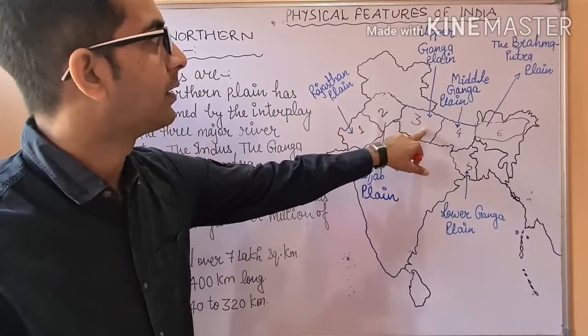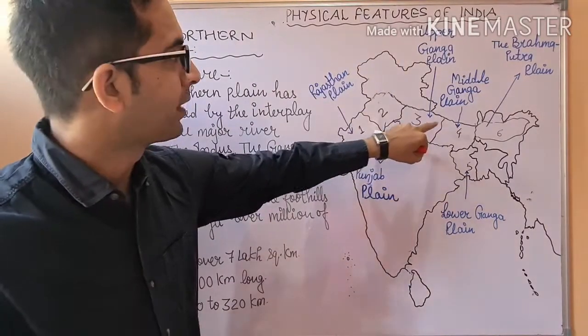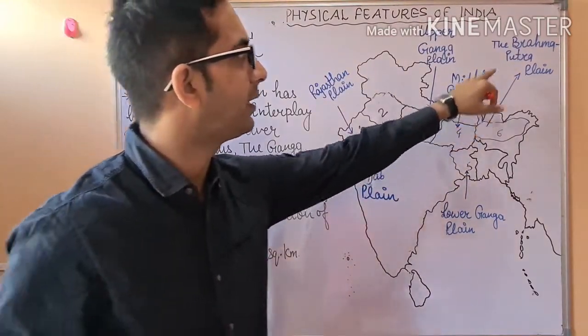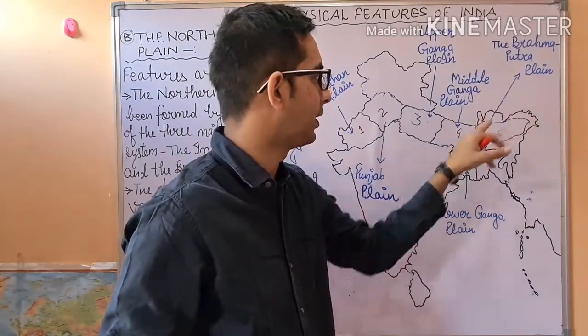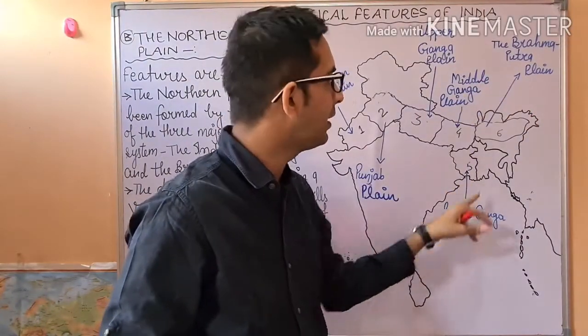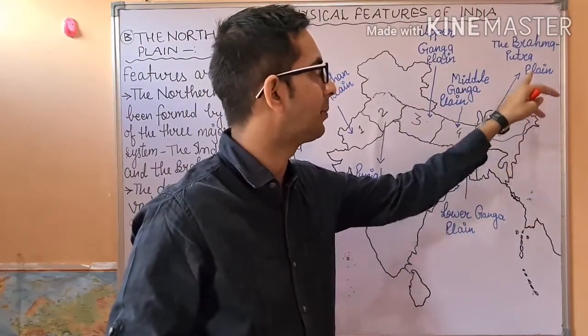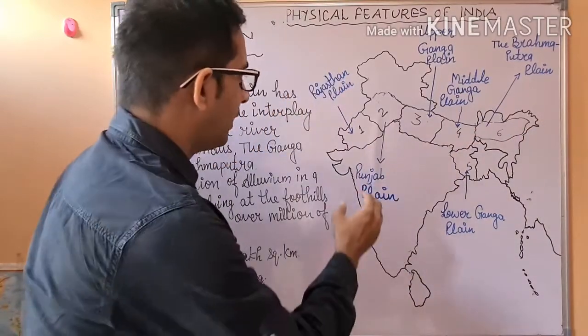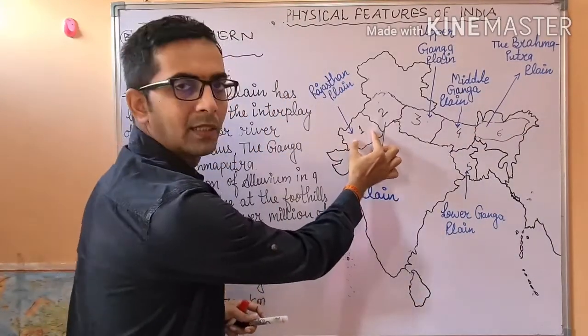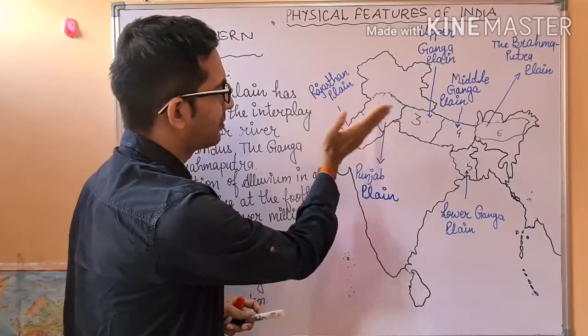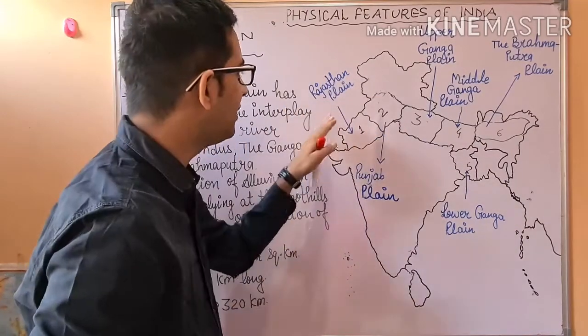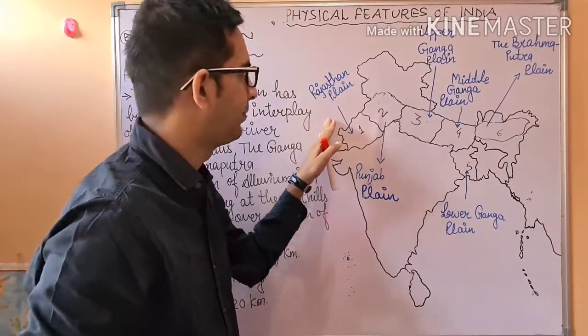The third one is the Upper Ganga plain. Fourth, the Middle Ganga plain, fifth, the Lower Ganga plain, as well as the sixth one, the Brahmaputra plain. This part we will not discuss here because it will be discussed in the Great Desert part.